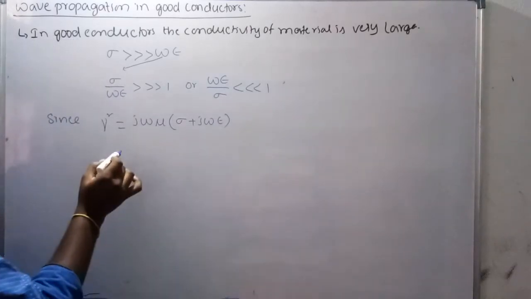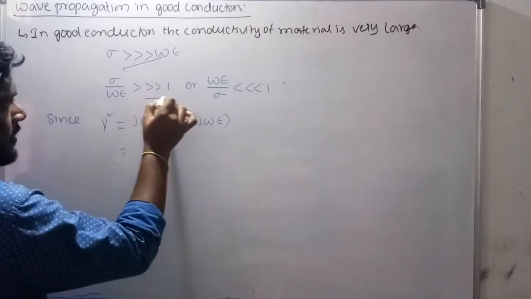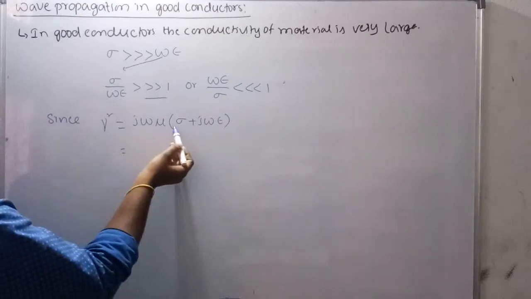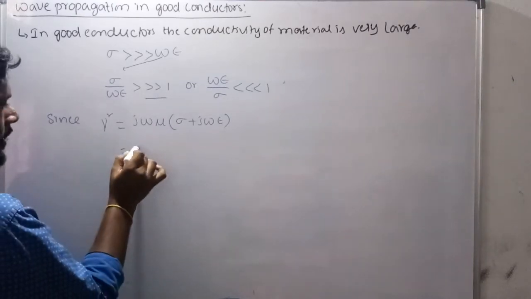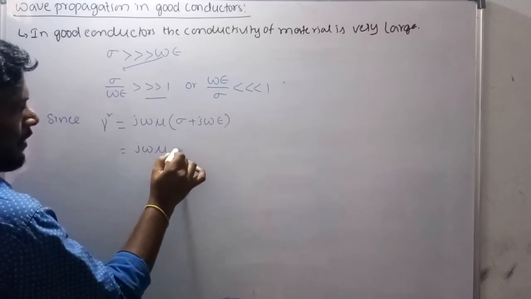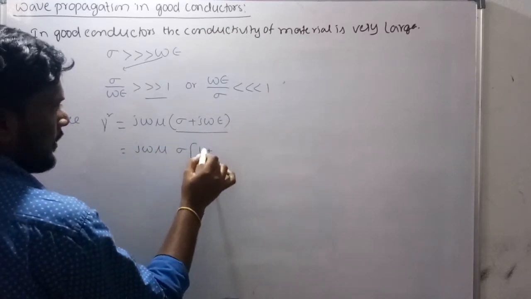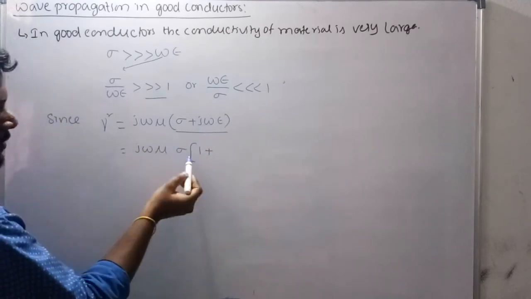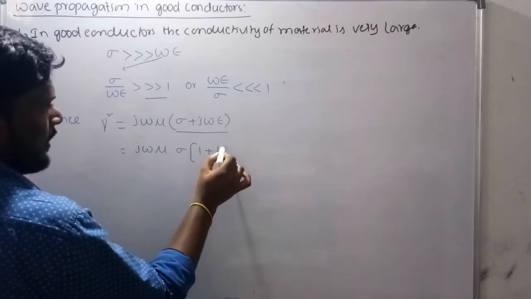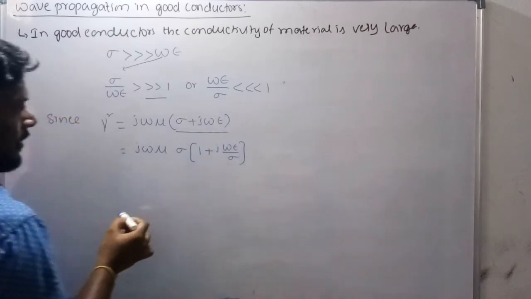In this expression, take sigma common from the bracket, so that it becomes j omega mu sigma times 1 plus j omega epsilon by sigma.